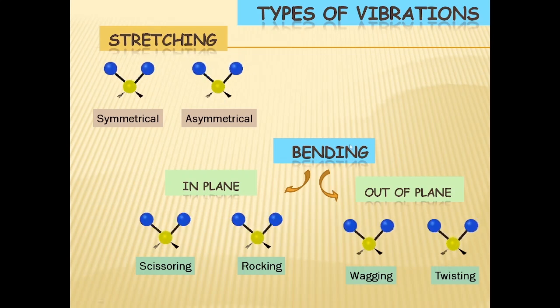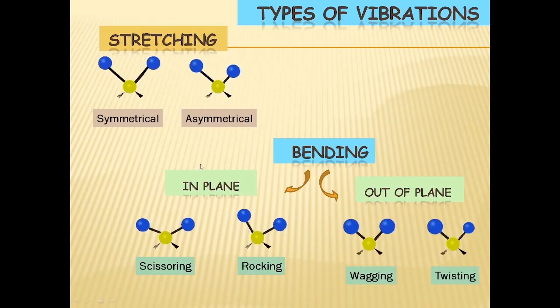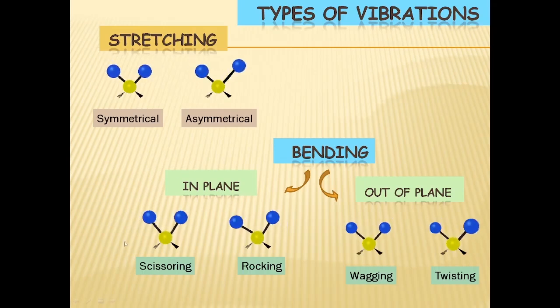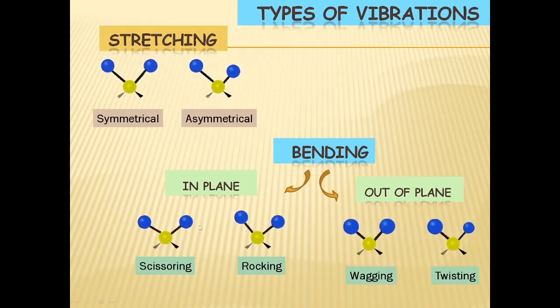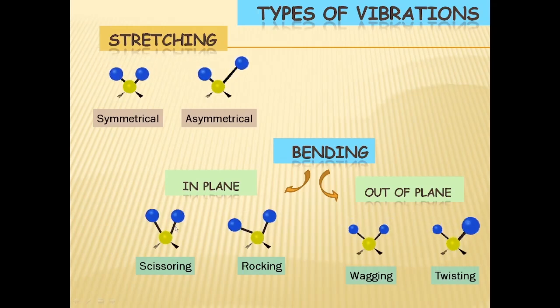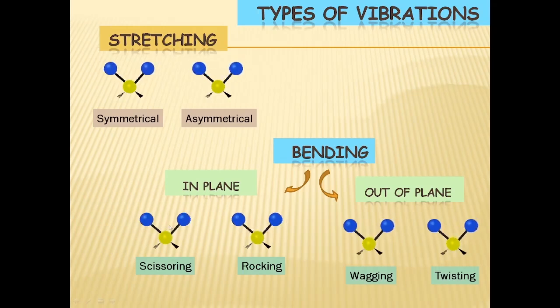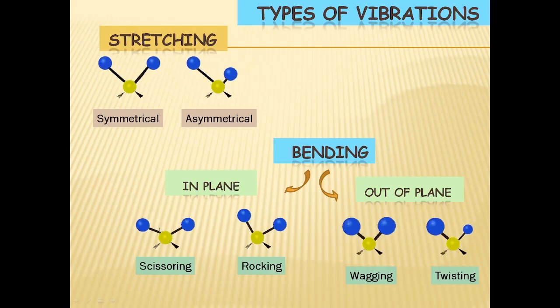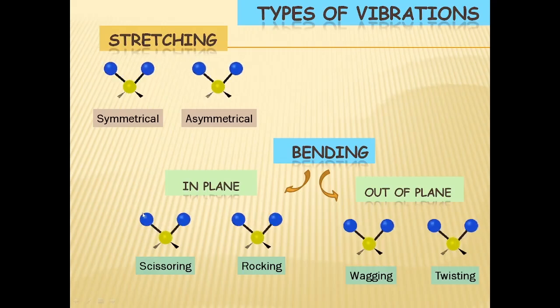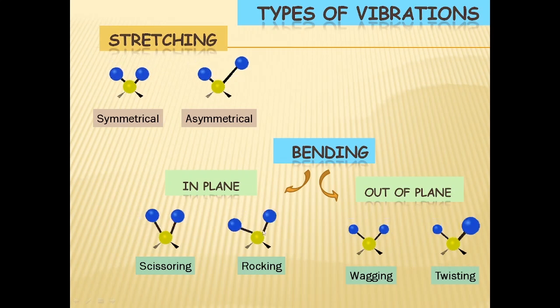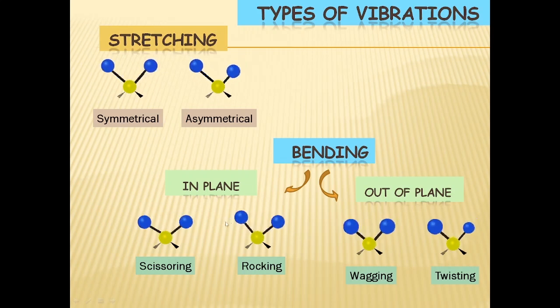And in bending vibrations, there are in-plane bending and out-of-plane bending vibrations. In an in-plane bending vibration, the motion will be in the XY plane itself. That is of two types: scissoring in-plane bending and rocking bending. Scissoring means it works like a scissor, as you can see here, both the bonds are coming closer like this. It works like a scissor. And rocking means both the bonds will be vibrating in the same direction.